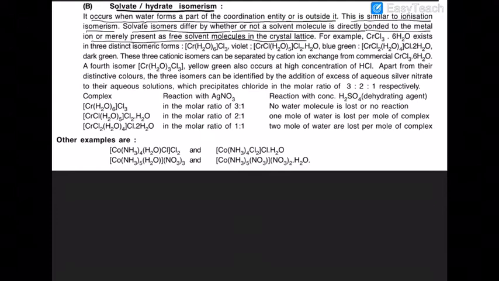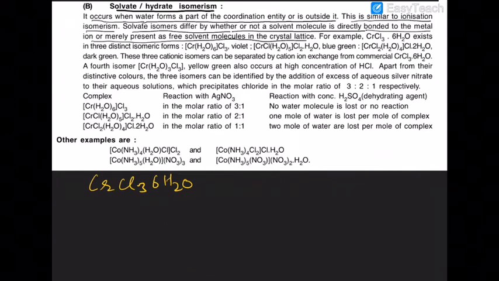For example, you have the compound CrCl3·6H2O. Now, this compound can exist in different forms. Are you getting that or not?